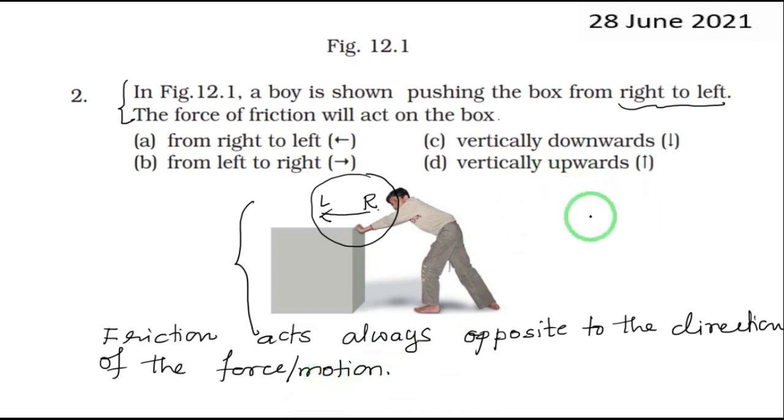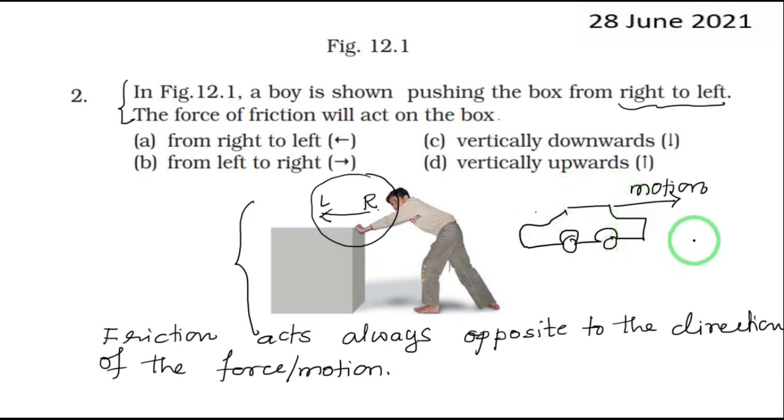That means suppose a car is going in this direction and that is the direction of the motion and that is because of the force, right? Now where is the direction of the friction? Direction of the friction will be opposite to that. This is the friction, right?